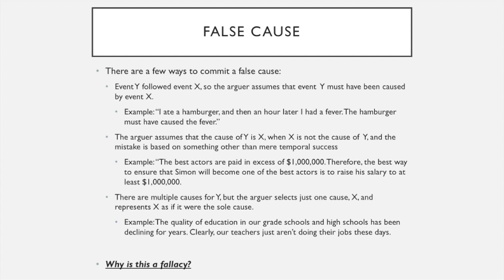So it might be the case that teachers aren't doing their jobs, and that's one of the reasons why the schools are declining. There's no doubt a variety of other reasons why the school is declining, and likely funding has a lot to do with that. So the false cause fallacy is a fallacy because it's incorrectly assuming that something is the cause of something else when either that thing isn't actually the cause or there's a much bigger story. So it's misrepresenting the facts, or it's getting the picture slightly wrong.